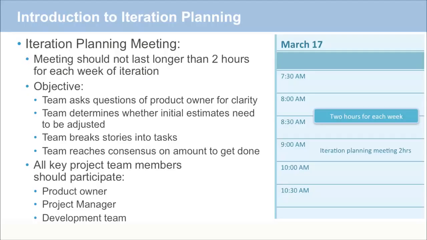In the iteration planning meeting, we want all the key project team members to participate, including the product owner, who will provide clarity and answer questions, and the project manager, who will be thinking about the different considerations about the iteration planning meeting, asking the right questions, ensuring the right communication is happening. In a Scrum setting, this would also be the Scrum Master, and the development team.